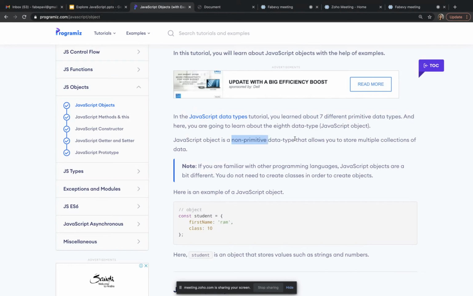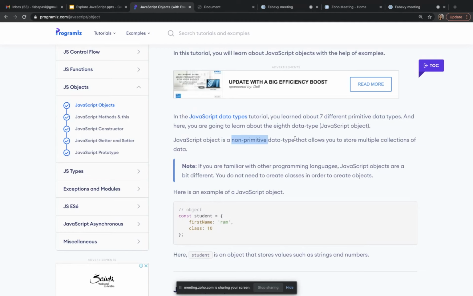In numbers you can just save numbers, and in boolean you can just save true or false, and in strings you can just save text or paragraphs, right? In an object you can store multiple collections of data, but in an array also you can store multiple collections of data.